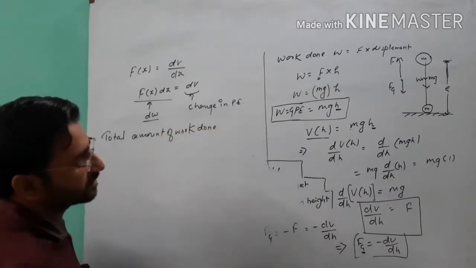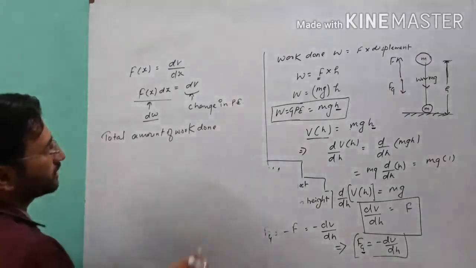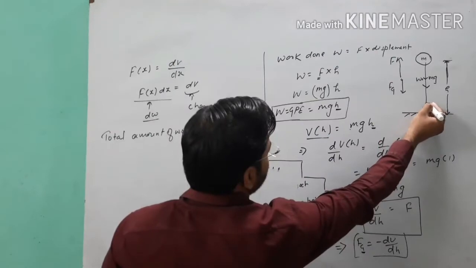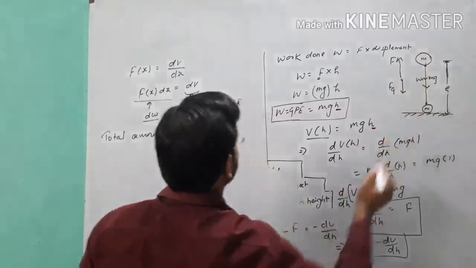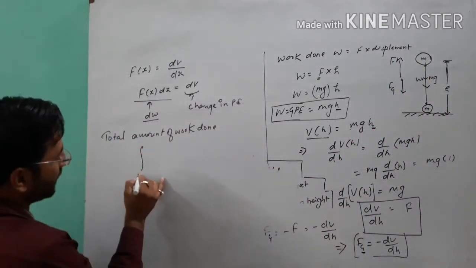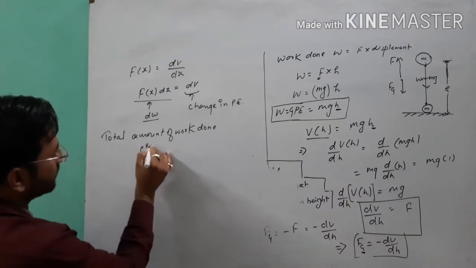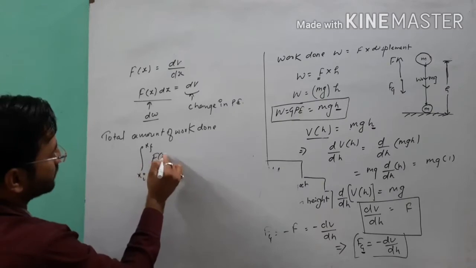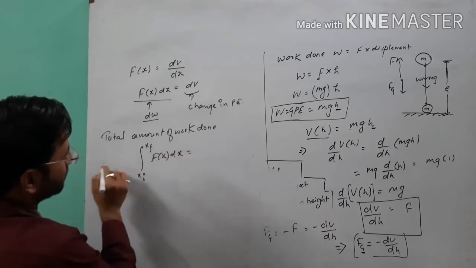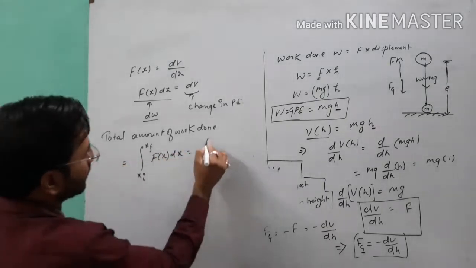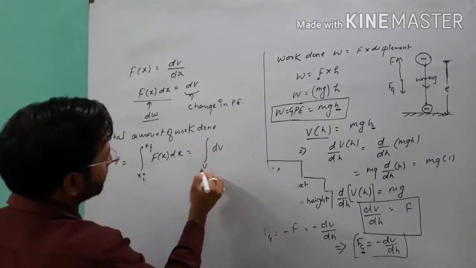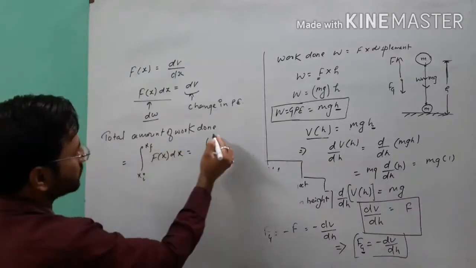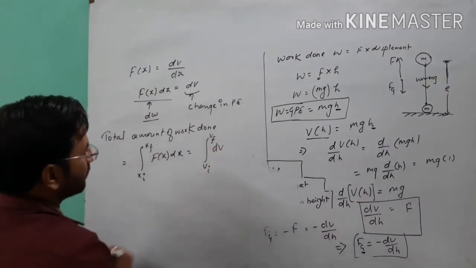So we can write the total amount of work done to carry the object from the initial point to the final point. Suppose from here to here. So from xi to xf, the integral of F(x) dx is equal to our change in potential energy. Suppose the potential energy at the position xi is Vi, and at the position xf it is Vf.